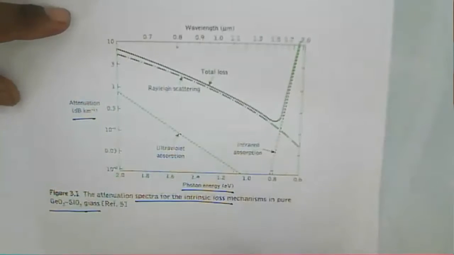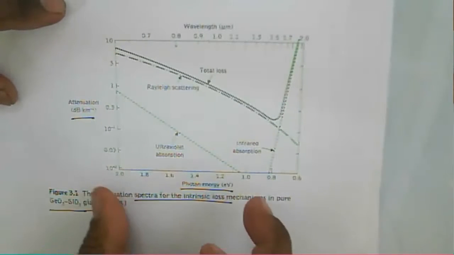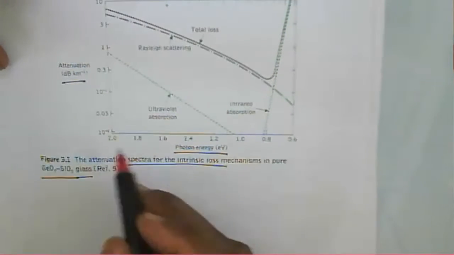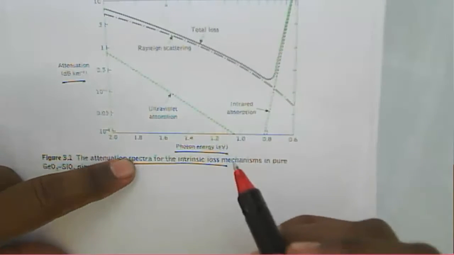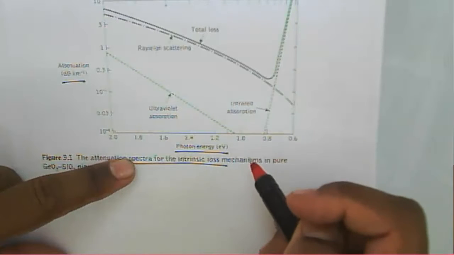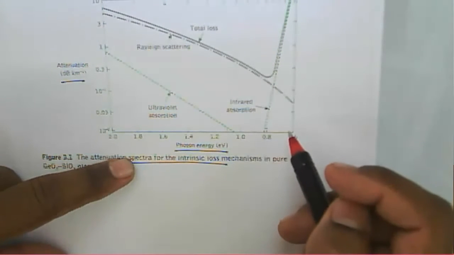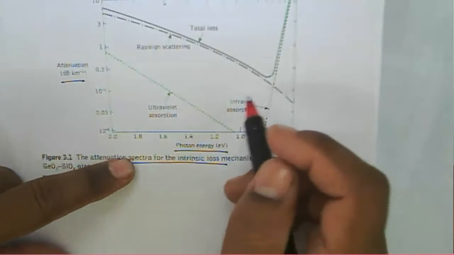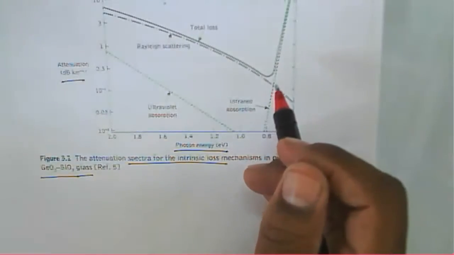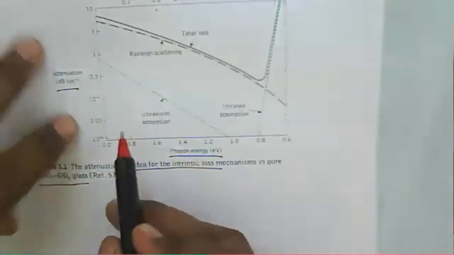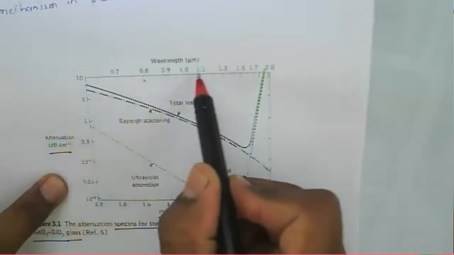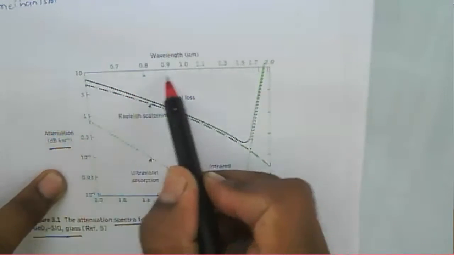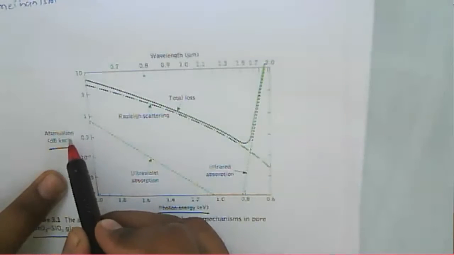Now you can see here that this is about a photon of energy. That part is about the total energy, because we can say that at near infrared, or below that infrared region, what will happen to the fiber? Now we consider the energy part. This one is about the operating wavelength, and this one is about the attenuation.